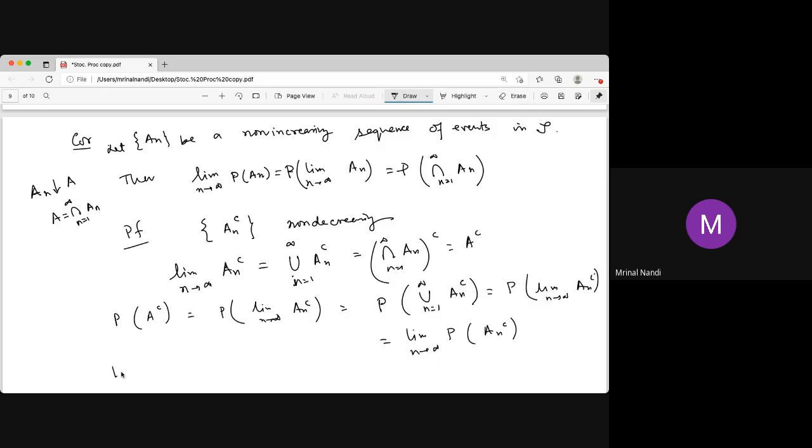Now what is this? This is 1 minus probability of A, and this is the limit as n tends to infinity of 1 minus probability of An. So just cancel out the 1, and it implies that probability of A equals the limit as n tends to infinity of probability of An.